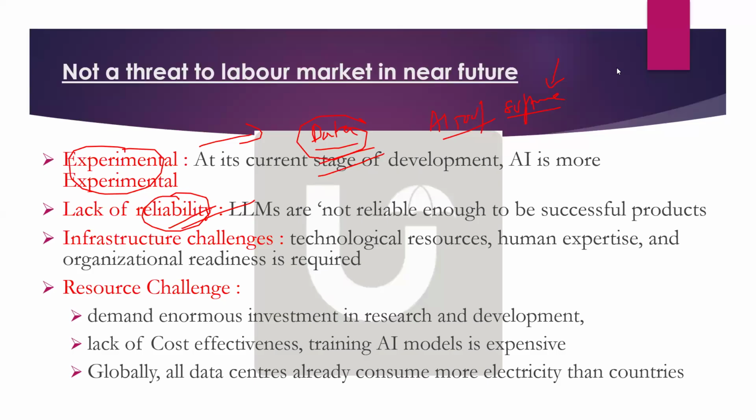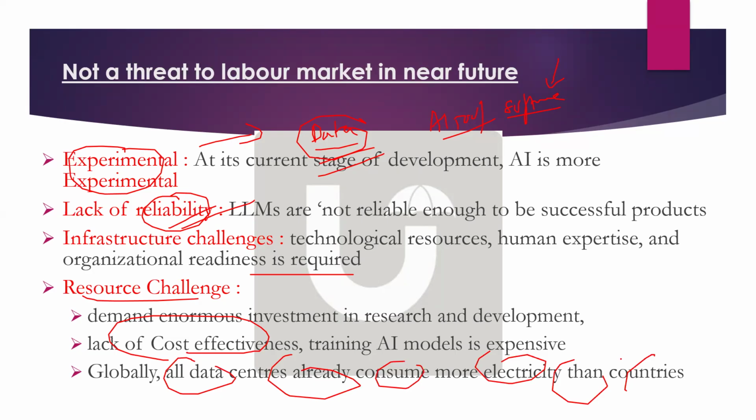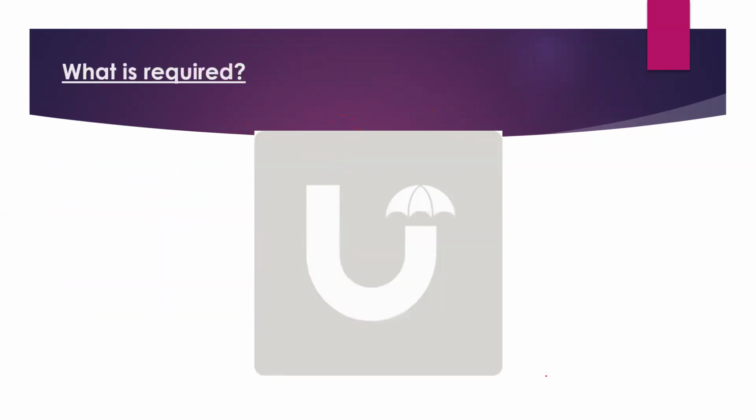And there are a lot of infrastructure challenges also. And then there are resource challenges, like a lot of energy being required, and cost effectiveness. If you train these AI models properly, it will take a lot of cost. It is very expensive. And globally, all data centers already consume more electricity than many countries. So a lot of resource challenges are also there.